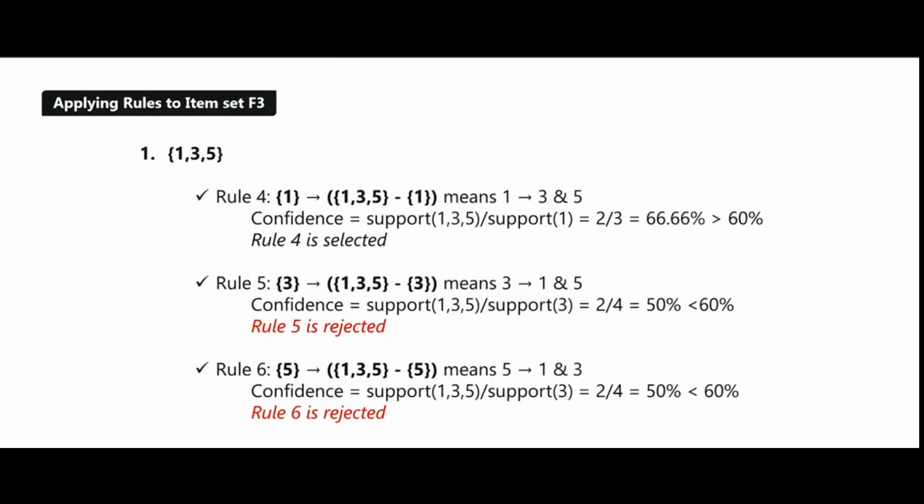But again, if we have a look at rule 5 and rule 6 over here, similarly, if we select 3 gives 1,3,5 minus 3, it means if we have 3, we also get 1 and 5. So the confidence for this comes at 50%, which is less than the given 60% target. So we're going to reject this rule. And same goes for rule number 6. Now, one thing to keep in mind here is that although rule 1 and rule 5 look a lot similar, they are not. It really depends on what's on the left-hand side of the arrow and what's on the right-hand side of the arrow. It's the if-then possibility.